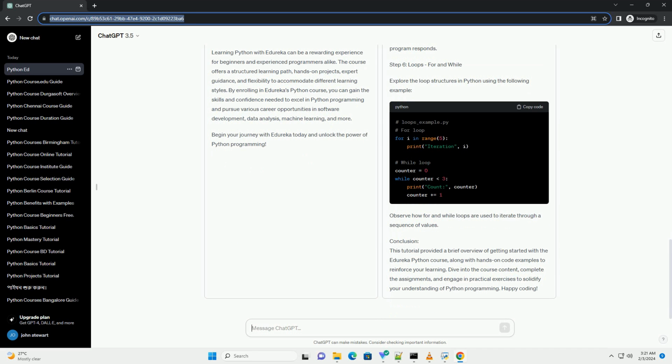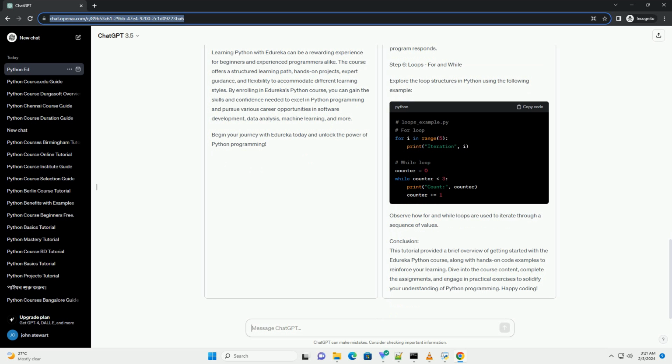Step 1. Sign up for edureka Python course. To begin your Python learning journey with edureka, you first need to sign up for the Python certification course on their website. Visit the edureka website, https://www.edureka.co, and navigate to the Python certification course. Follow the registration process and choose the appropriate plan based on your learning needs.